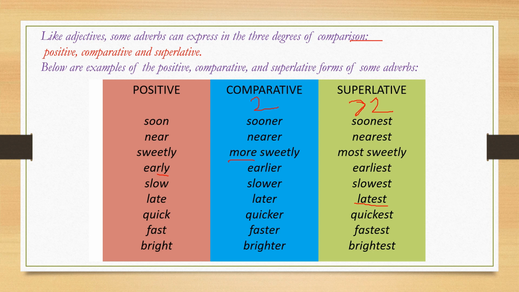When two people, two actions or two things are being compared, then we use the comparative degree. For more than two actions, more than two qualities, more than two adverbs, then we use the superlative degree. So we are going to learn deeply here.